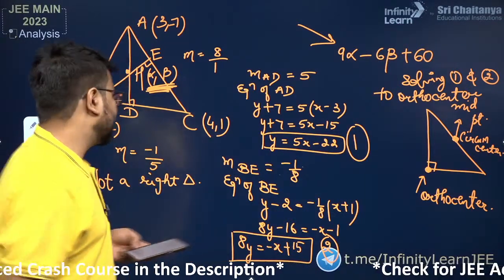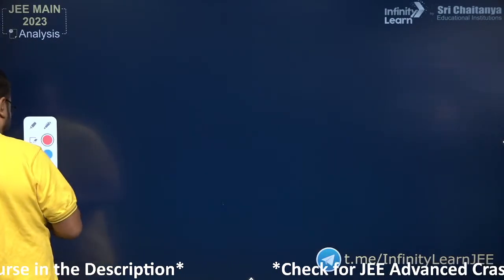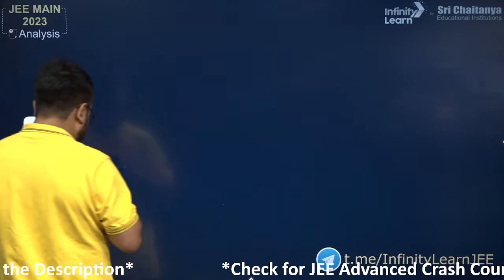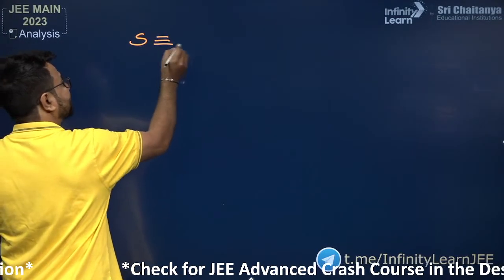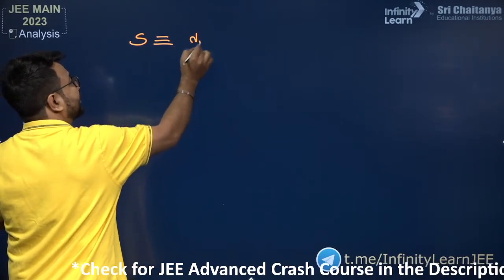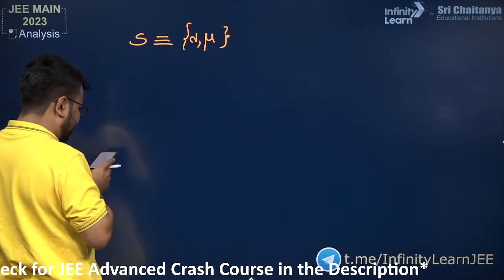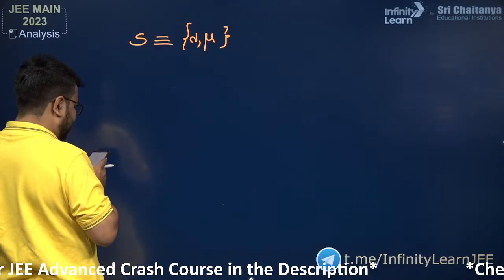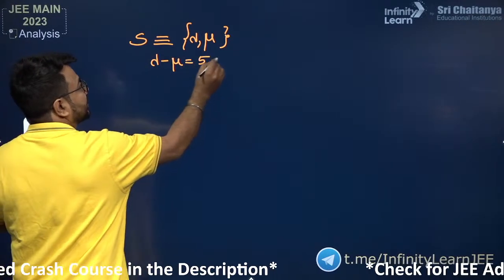All right. So let us deal with another question from the topic vectors. Here we have another question from vectors, and in this situation they have given the set S. This set S comprises two values, lambda and mu. These can be evaluated in such a way that the first relationship given to us is lambda minus mu equals 5. This is the first relationship.